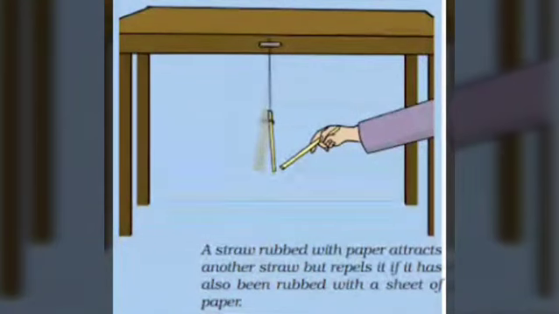The force exerted by a charged straw on another uncharged straw is known as electrostatic force. This force comes into play even when the bodies are not in contact. So this is electrostatic force.